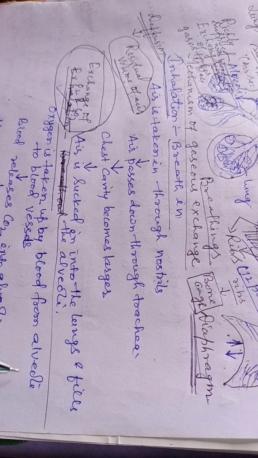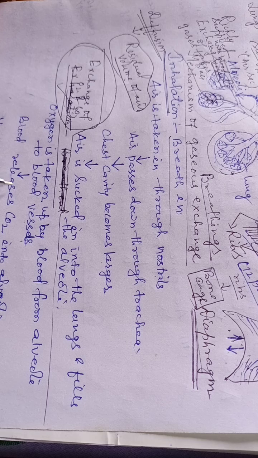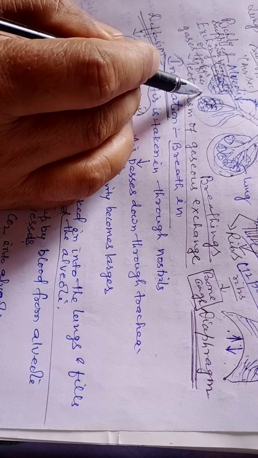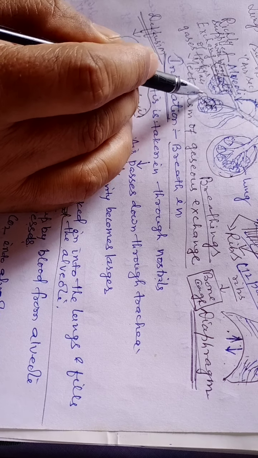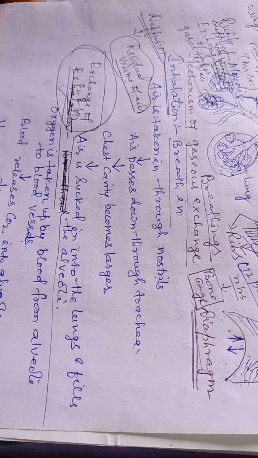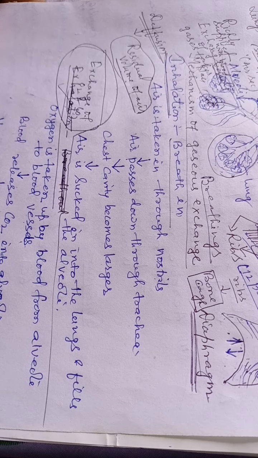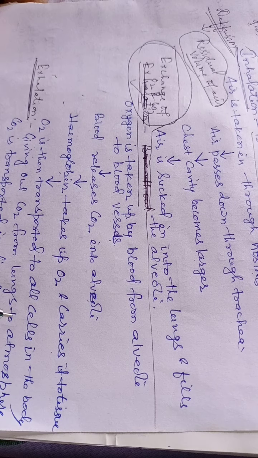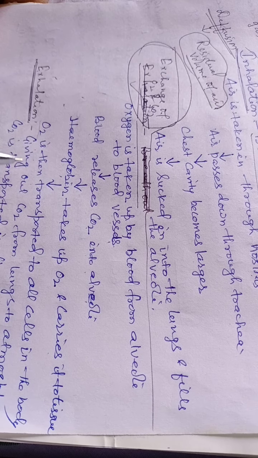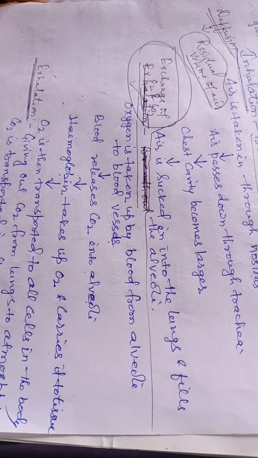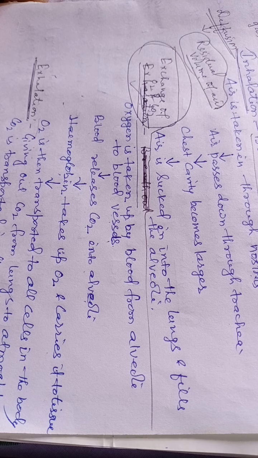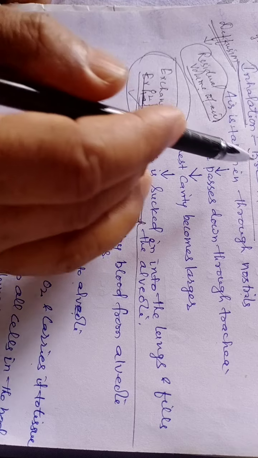So oxygen is taken up by blood from the alveoli to the blood vessels. Then blood releases CO2 into the alveoli. By the process of diffusion, it supplies CO2 to the alveoli, and at the same time hemoglobin takes up O2 and carries it to the tissues. O2 is then transported to all cells in the body for the breakdown of food to release energy in the presence of O2. That is, oxygen, CO2 and H2O are formed, and the process of respiration is completed. So this is the mechanism of respiration or mechanism of breathing.